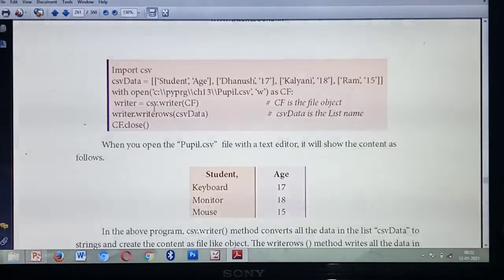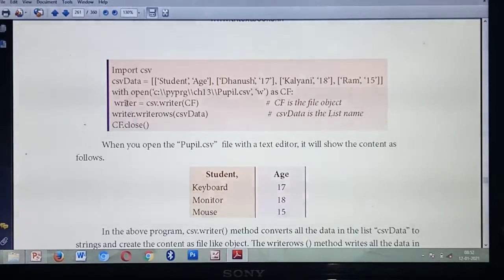Next you are going to open the file. To open the file, what's the format? With open, and you give the location. In which mode are you going to open? Write mode. So you are creating it in write mode as the file object. What's the name of the file object? CF. Next you are going to write a file. To write a file, which method should you call? writer. So writer equals csv.writer of the file object. What's the name of the file object? CF.